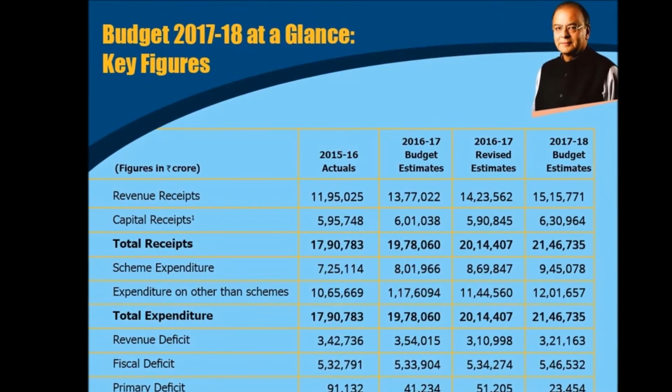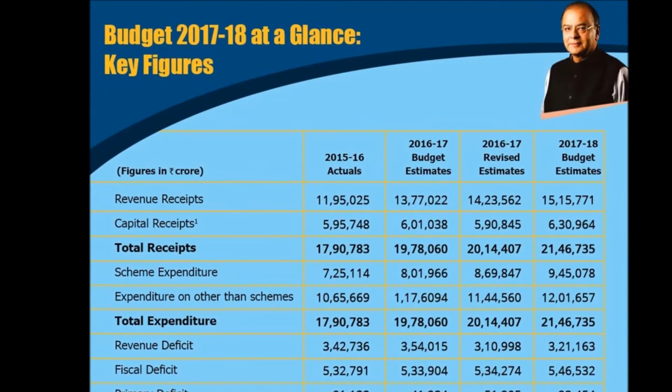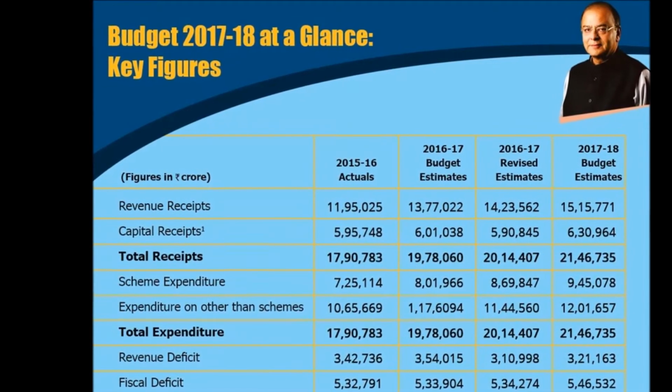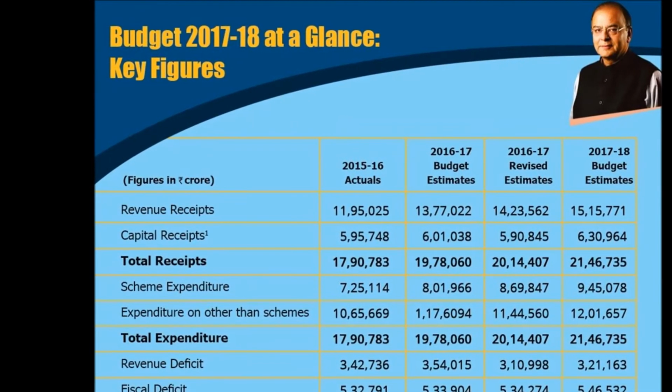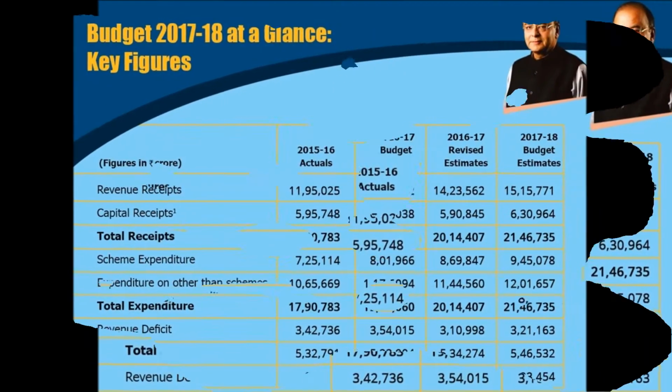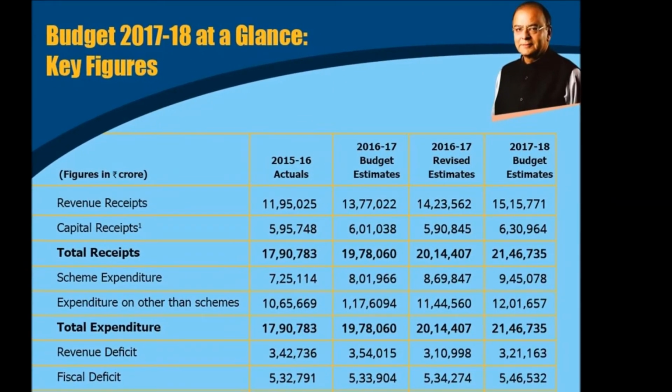Now here are the deficits. Revenue deficit is the difference between revenue expenditure and revenue income. Fiscal deficit is revenue income plus non-debt capital receipts minus expenditure. And primary deficit is the difference between fiscal deficit and interest payment.